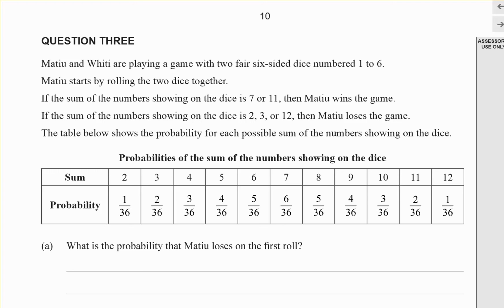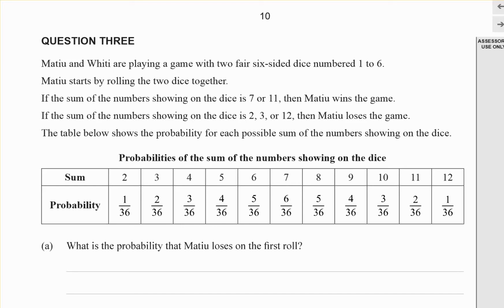Okay, so this is a 2014 external exam and question 3. You can pause and read the question so you understand it. Two people are playing a game: two fair six-sided dice, throw them, add them together. Here's the probability distribution table showing all the possible sums you can get and the probability of that happening.